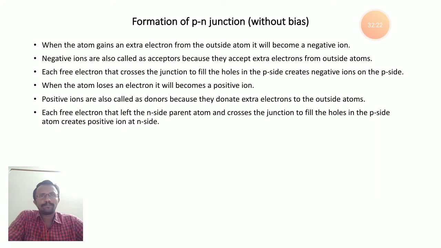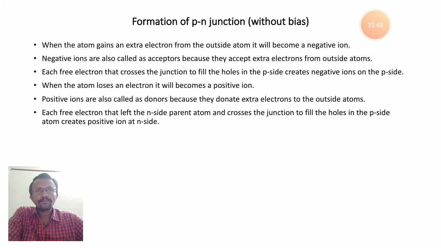Positive ions are also called donors, because they donate an extra electron to the outside. So each free electron that leaves its parent atom on the n side and crosses the junction to fill a hole on the p side creates a positive ion on the n side.